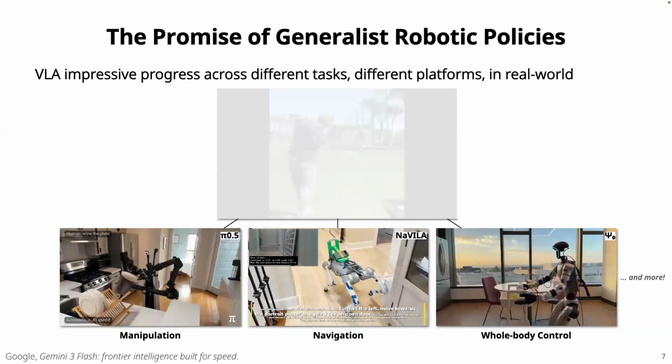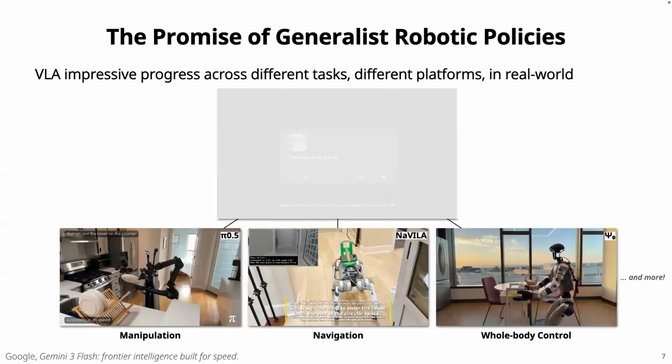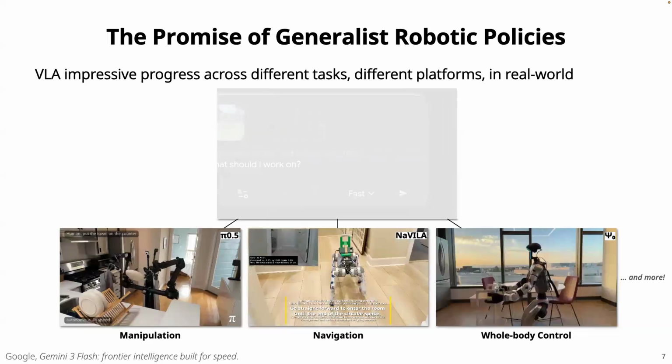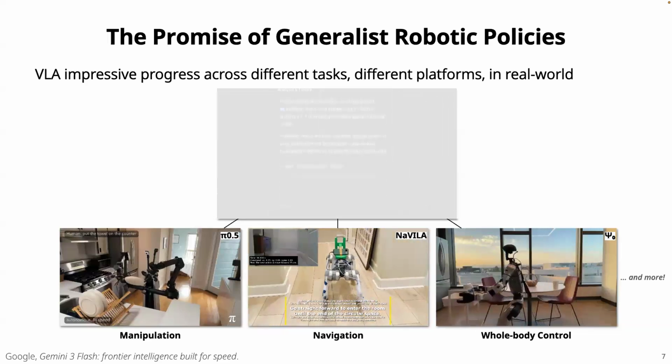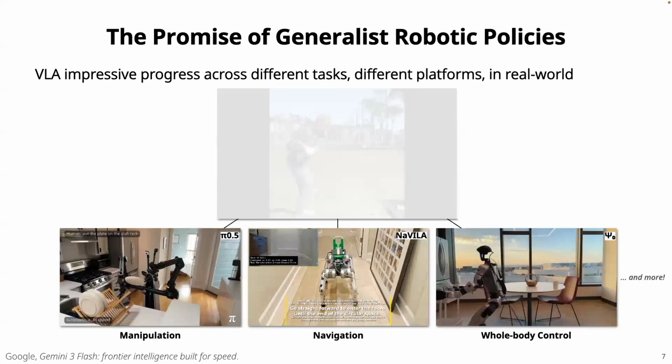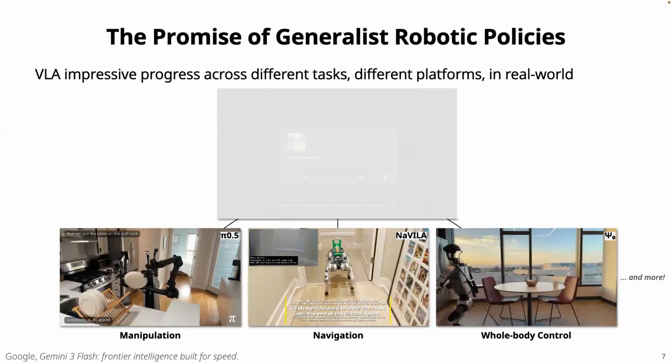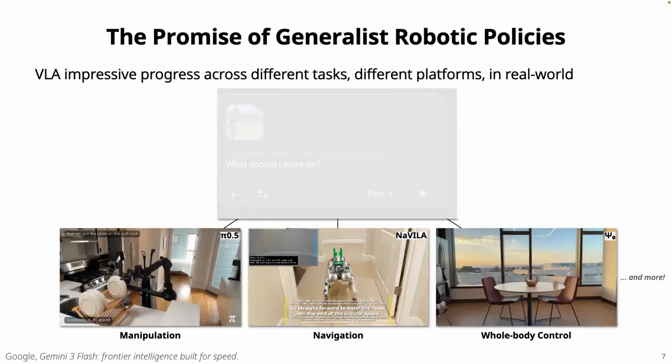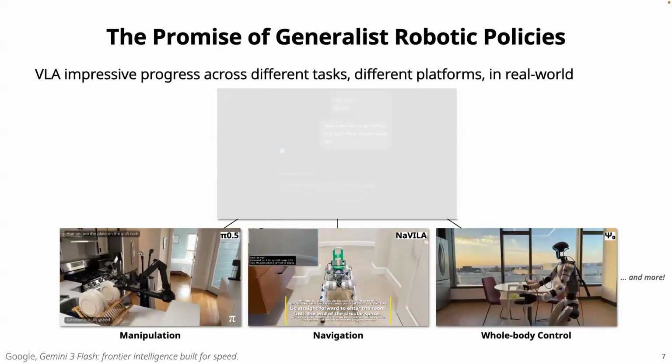We're also seeing this success in full body control, where humanoid robots are starting to perform pretty complex behaviors that need to coordinate walking and interacting with objects.